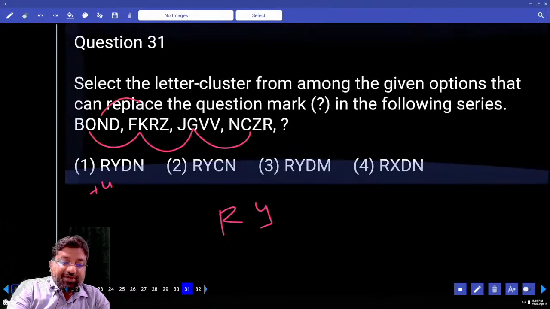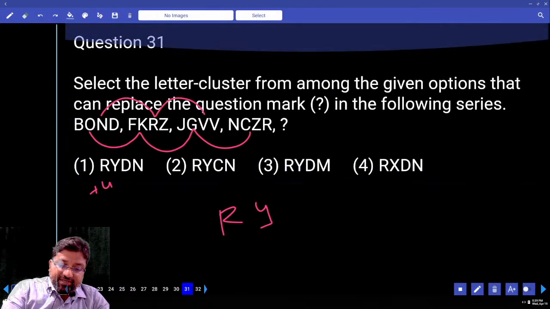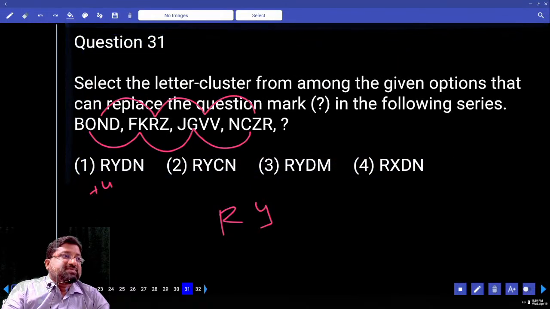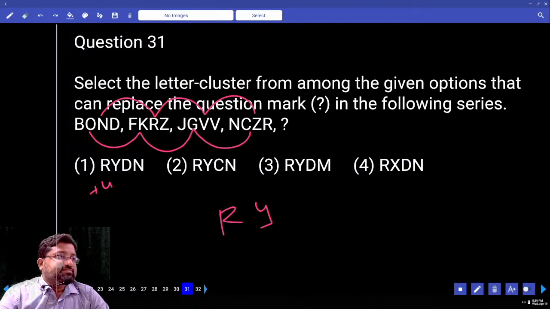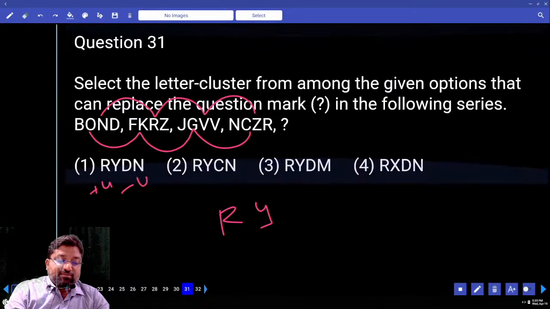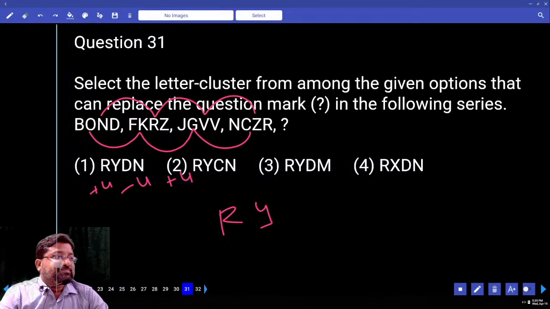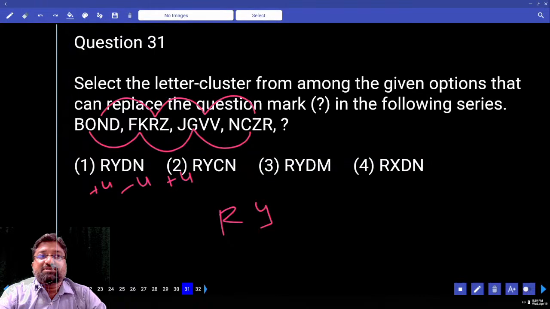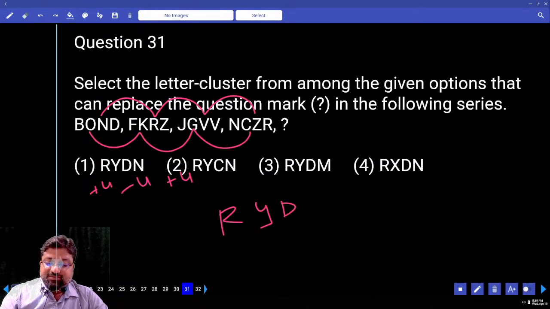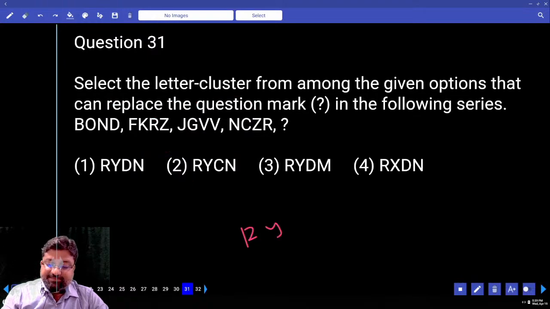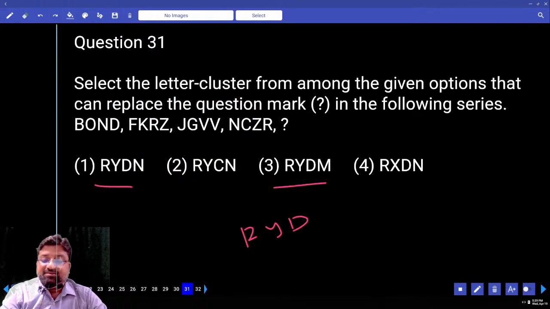Next 14, 18, 22, 26. 26 plus 4 is how much? 30. 30 is how much? D. So R, Y, D.